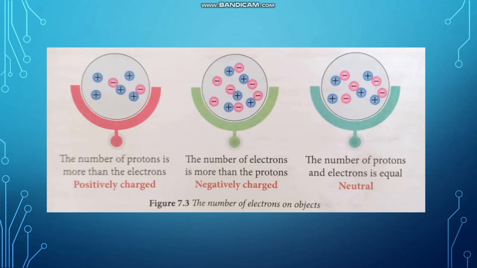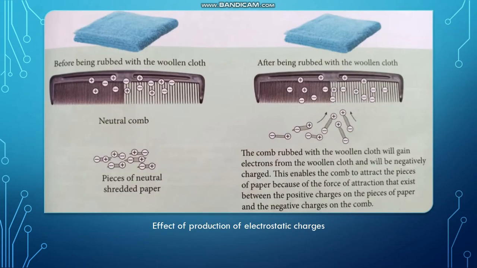So to make it more clear, you can see in this picture. In the first picture, which is the red color, the number of protons is more than the number of electrons, so we call it positively charged. Then we go to the light green one. The number of electrons is more than protons, so we call it negatively charged. Next, when the number of proton and electron are the same, we call it neutral. So these are the examples of the effect of production of electrostatic charge.